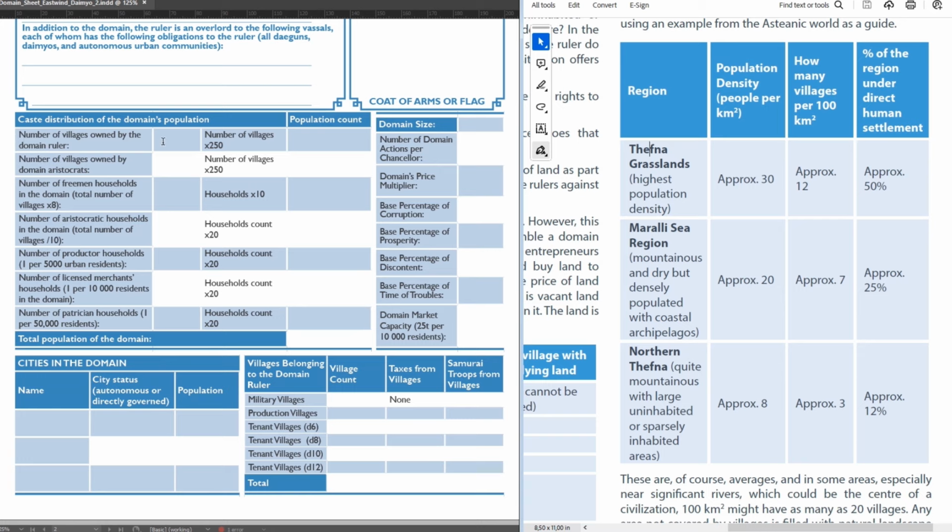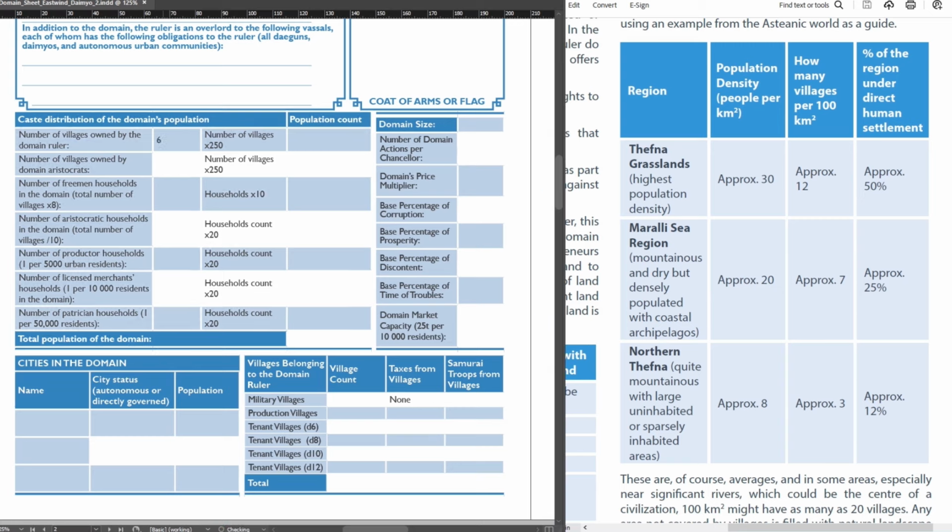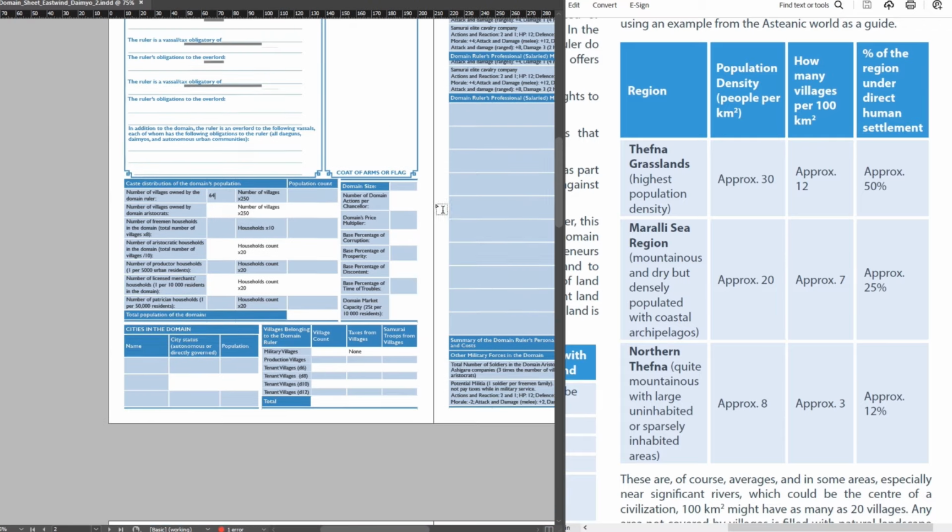As our example domain is in the far north in an extremely mountainous area, we will go with an even lower number of villages, only one village per 100 square kilometers, so 64 villages. You don't have to mark all those villages on the map, but of course you can if you want.